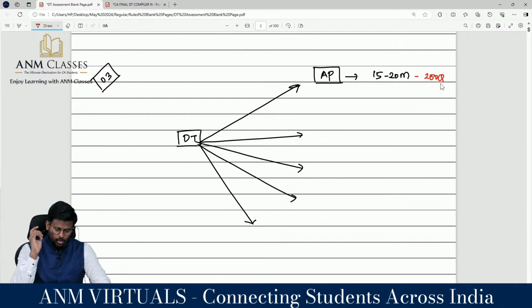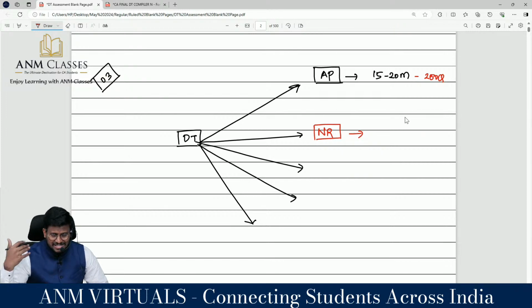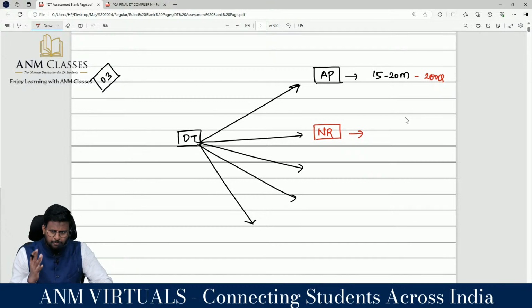The number 2, the second part, is non-resident, my dear lovable students. In the old syllabus scheme it was 70-30, and non-resident was exclusively asked for 30 marks in the exam. In certain attempts, non-resident went to 60-70 marks in the paper. Oh my God, in 1 or 2 attempts they have played like that. With the same weightage I am expecting 20 to 30 marks from the non-resident part.